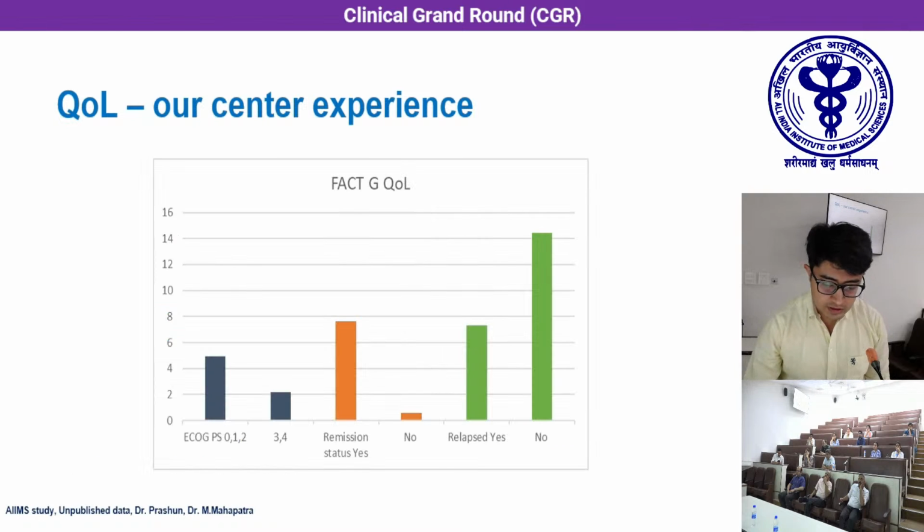And this is once again a chart showing the relation of quality of life to different factors. As we can see and as we expect, as the performance status is better, the quality of life is better, and quality of life tends to be better when the cancer is under remission, and it tends to be worse when the cancer is relapsed.